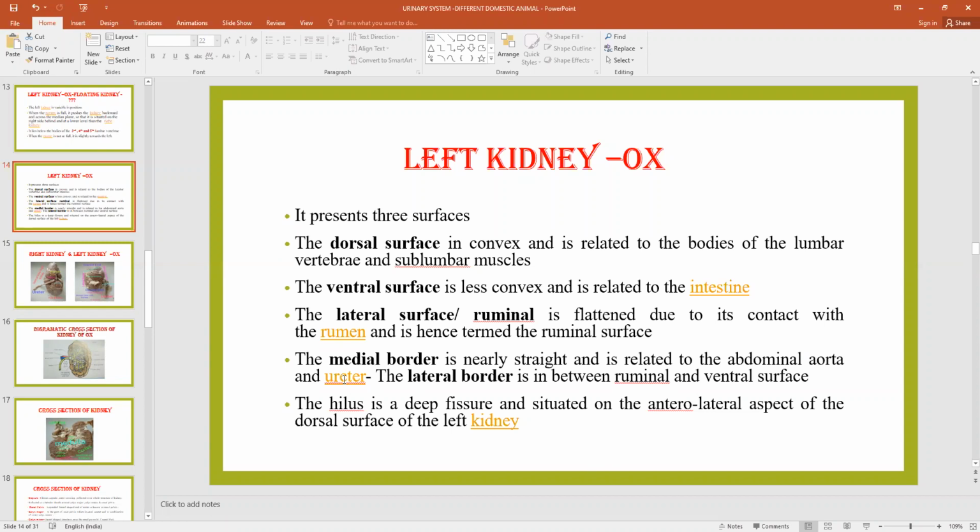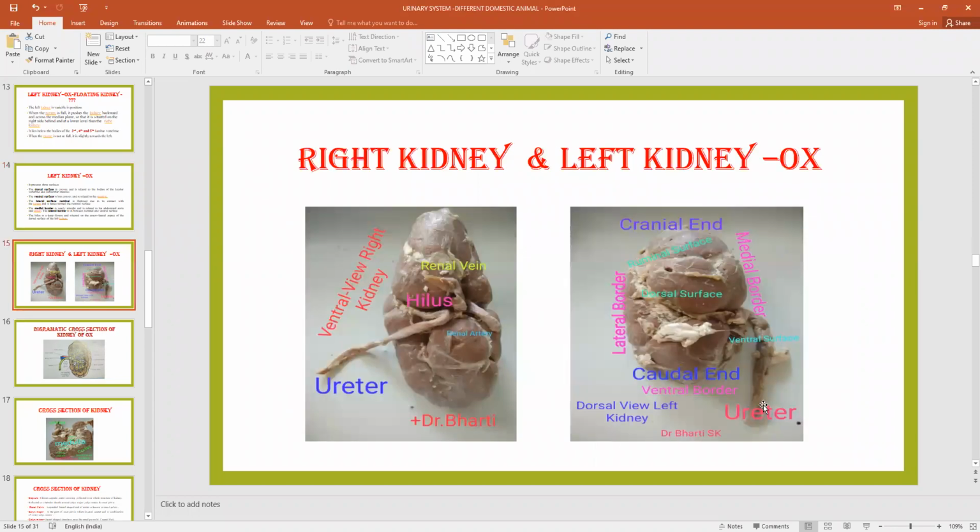The medial border contains three components: the ureter, the artery and the vein. In the right kidney it is the right ureter, and in the left it is the left ureter, and two important structures, the renal artery and renal vein. So this is the medial border, and the lateral border is in between the ruminal and ventral surfaces. In this picture, this is the lateral or ruminal surface from here to here, this is the dorsal surface, and this is the ventral surface. This border is the lateral border, and this border is the medial border.